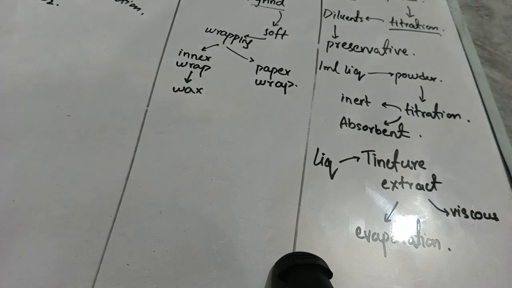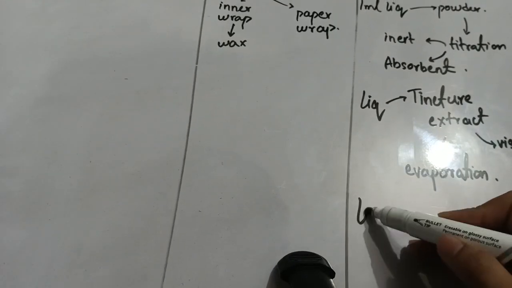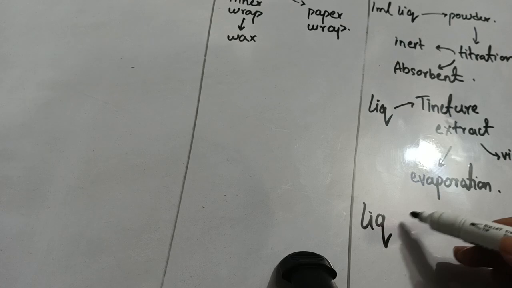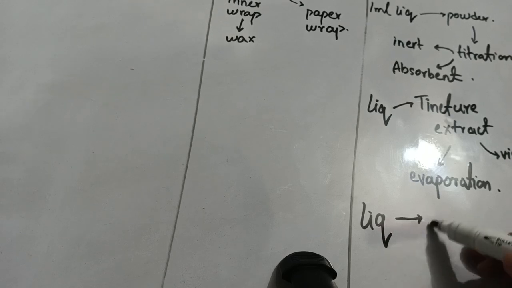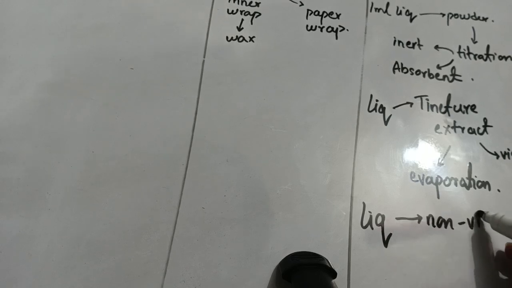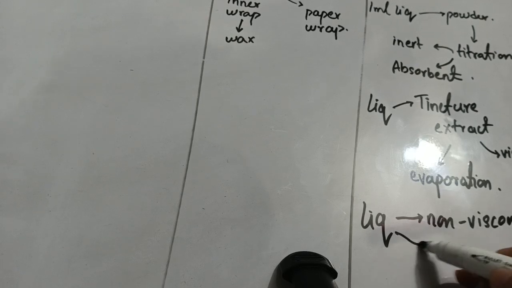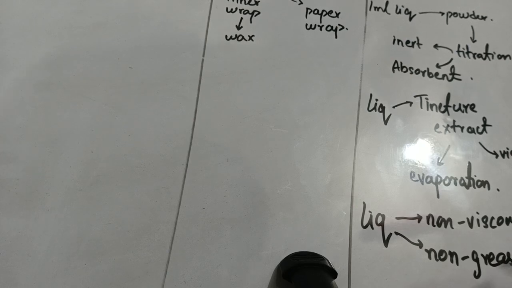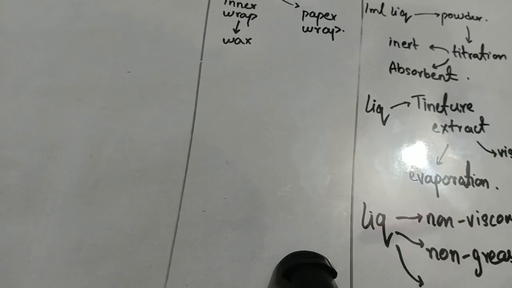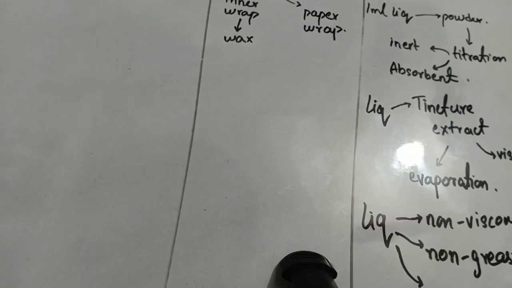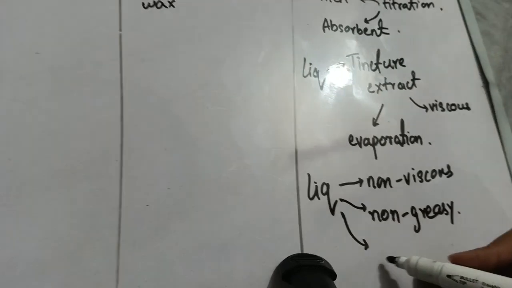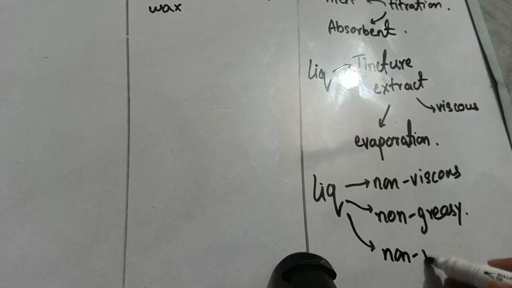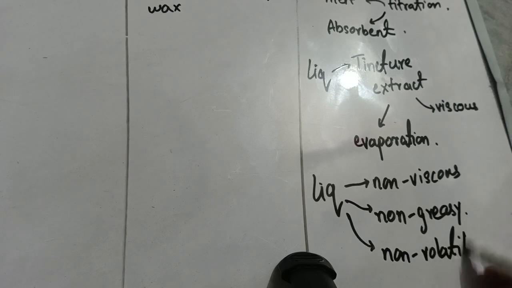So what you have concluded from it is that in order to convert your liquid into powders, you need to consider the characteristics of the liquid. The liquid which should be converted into powder should be non-viscous, non-greasy, and of non-volatile or non-evaporating nature.